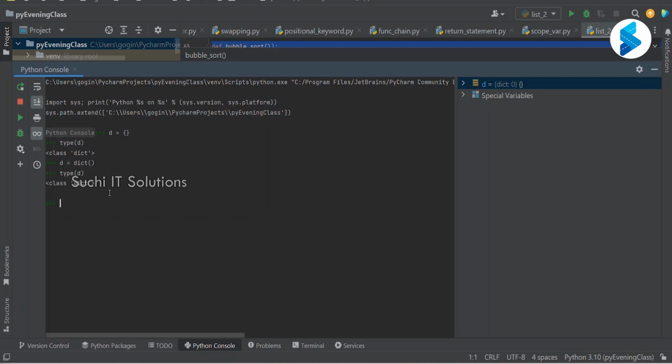Okay, right. So now I can create a dictionary like this.